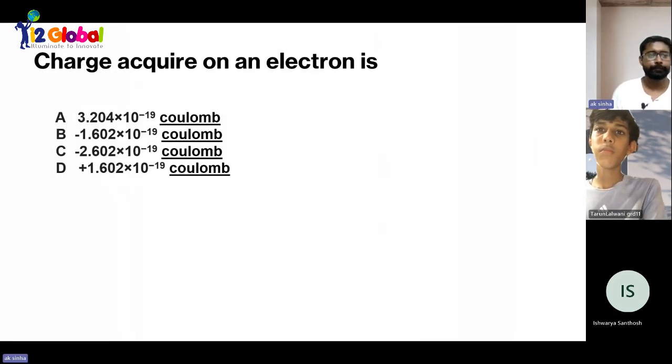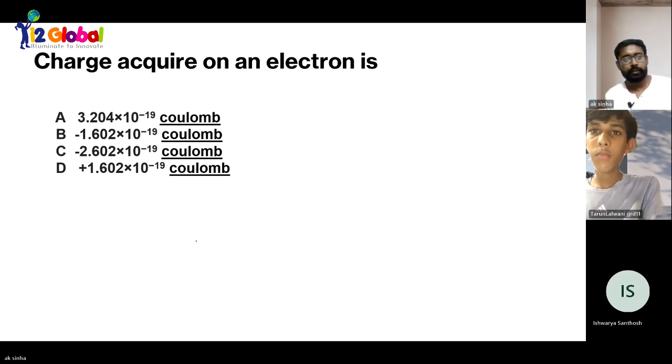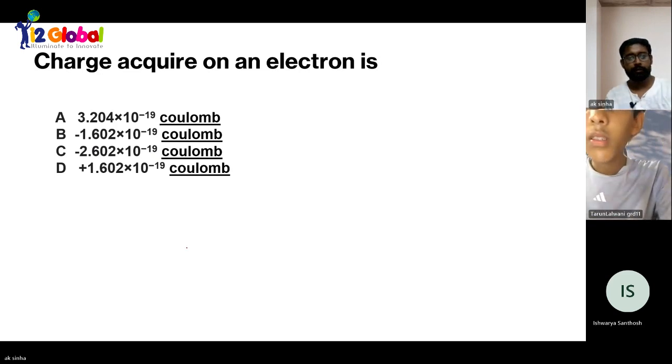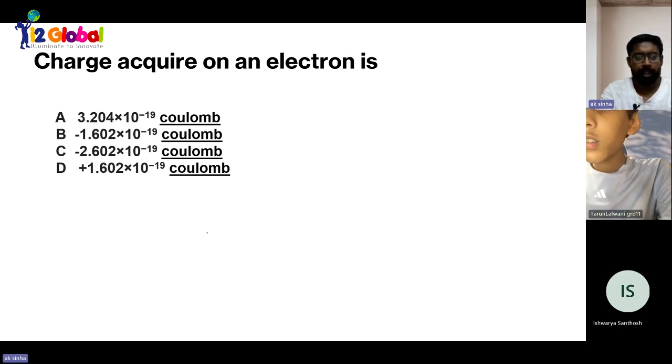A question is here. Try to do this. Charge acquired on an electron is.